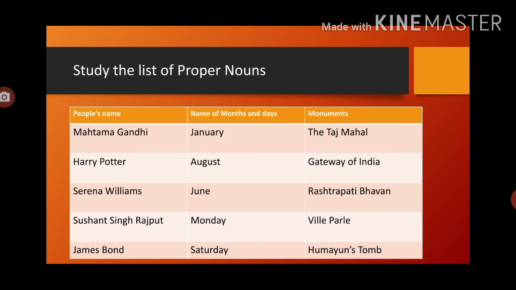Proper nouns are special names. There are many proper nouns: people's names, names of a month, day, famous monuments, country names, city names, names of oceans, rivers, lakes, seas and mountains. Because these are the only one in the world.